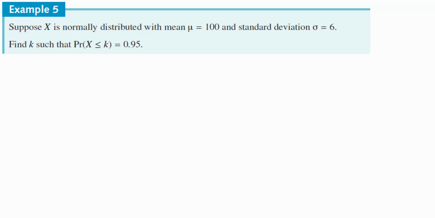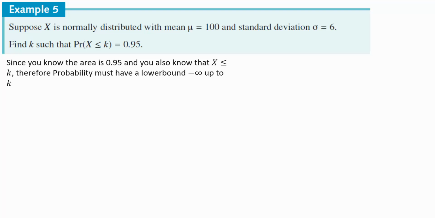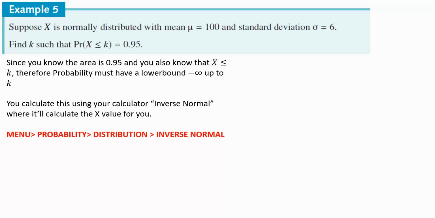94. You're trying to find where x is less than or equal to k, where it's 95% of the data. So for 95% of the data, I need to find x. Wherever x is, x could be here, but I want that area to be 95%. How do you do that? Work backwards. There's an inverse norm on your calculator that works backwards.